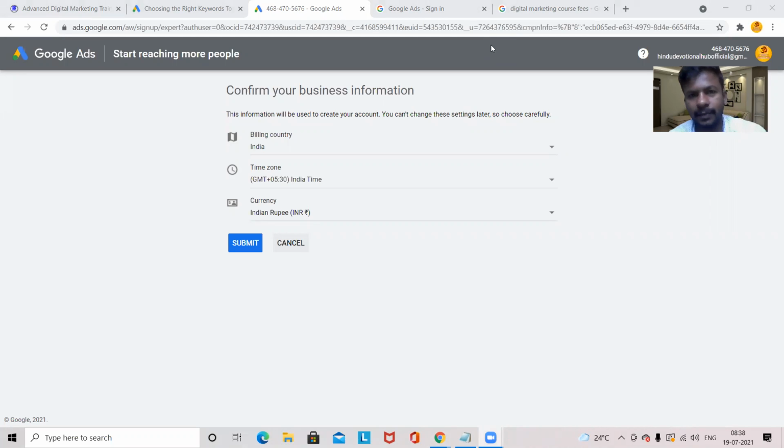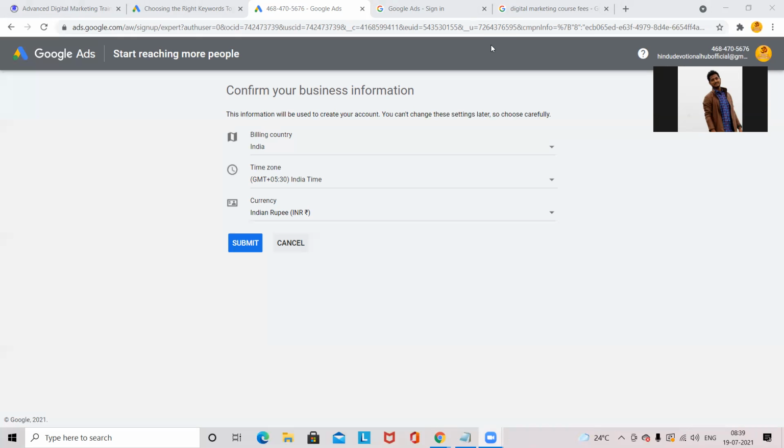So there is a process. Now here we have to analyze something. There is billing information, time zone, currency. That means we are setting up billing for Google Ads. Once you give this billing, you can't change it again. It is important. Whatever you give, the country, time zone, currency, that will be the final thing. You can't change it anytime.